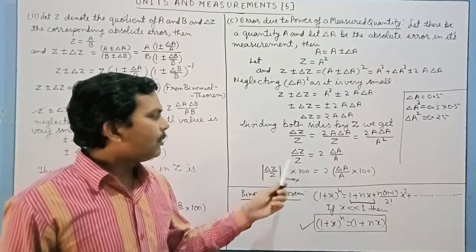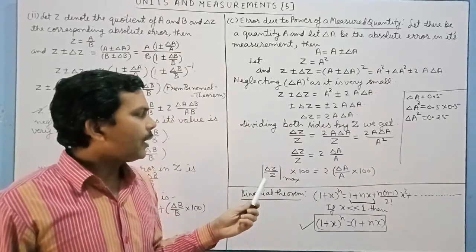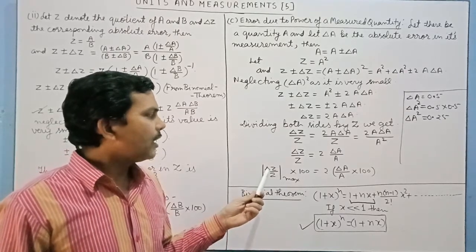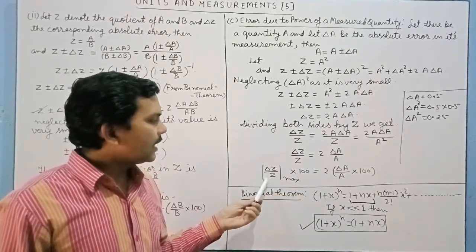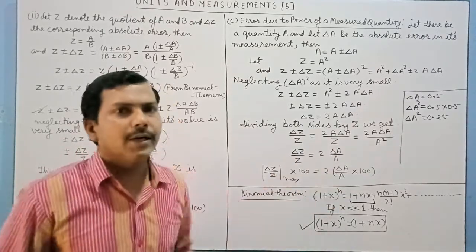Now maximum percentage error in the value of z can be obtained by multiplying this equation by 100 on both sides. We get (Δz/z)max × 100 is equal to 2Δa/a × 100.